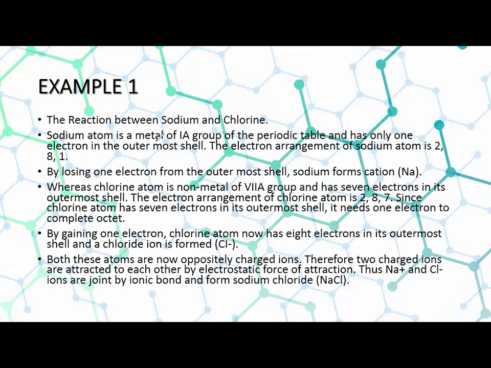You know that sodium is a metal of group 1A with only one electron in the outermost shell. The electronic arrangement of sodium is: the first shell contains 2 electrons, the second 8, and the third one electron. So to complete its octet, sodium needs 7 further electrons. Gaining 7 electrons is too much, so losing 1 electron is easy. Here you can see that by losing 1 electron, the sodium forms a cation.